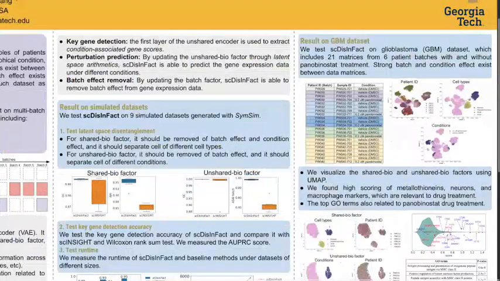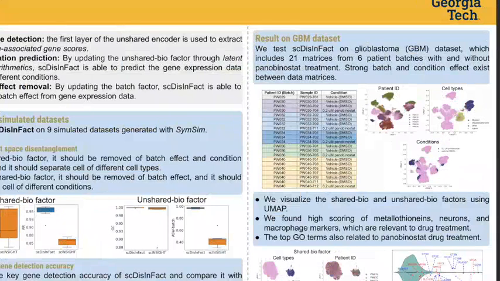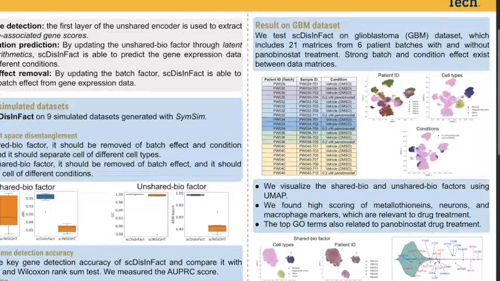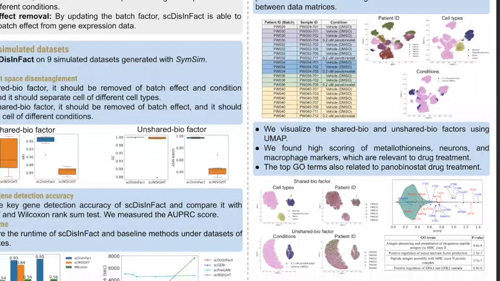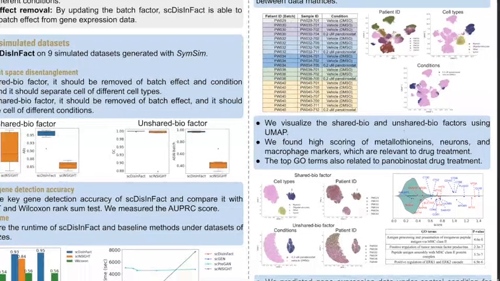In the end, we test our model on a real dataset. It is called a glioblastoma dataset. And the dataset includes 21 matrices from 6 patient batches, with and without drug treatment. The drug corresponds to the panobinostat. And we feed the dataset into the scDisInFact model and visualize the learned shared biological factor and unshared biological factors using UMAP. The plots here show the visualization results of shared biological factor and unshared biological factors.